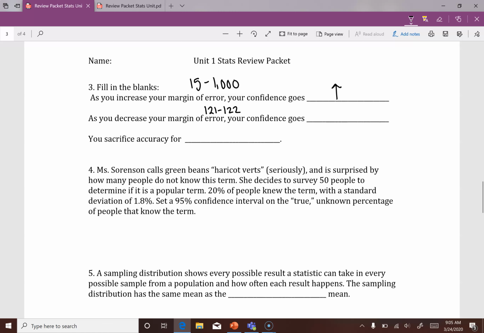You've got a small margin of error. You're pretty unconfident. Your confidence goes down. So you sacrifice accuracy. Here, we're sacrificing accuracy. We are not accurate, but we sacrifice it for being confident because our confidence goes up here. So you sacrifice accuracy for confidence.